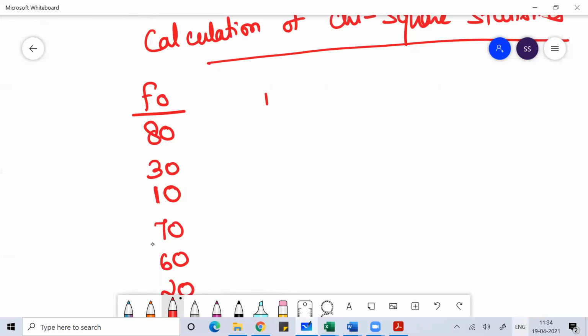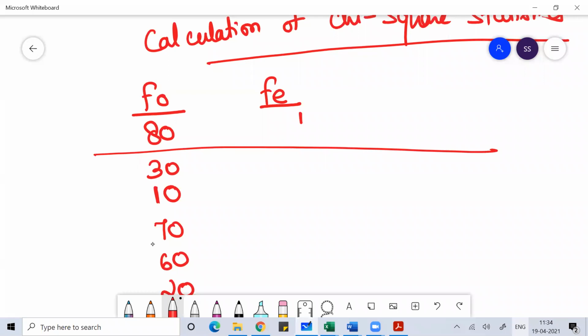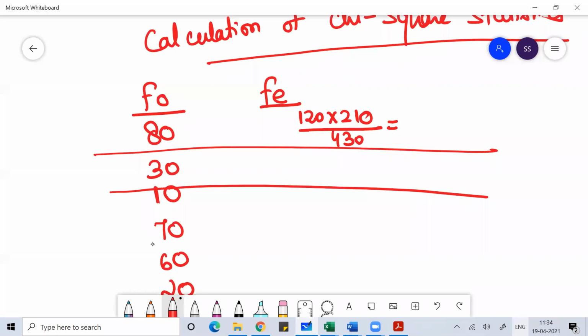Then I'll calculate my expected frequency. The expected frequency for 80 will be row total, which is 120, times column total, 210, divided by the grand total, 430. Like this, I'll do for all.